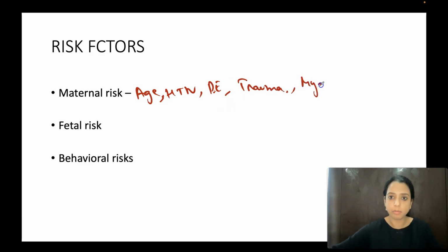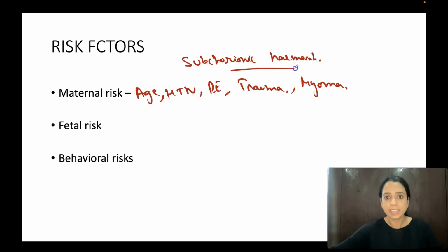If the patient has myoma, or some patients tend to have subchorionic hemorrhage. You will find this as a normal finding; many times on ultrasound, small subchorionic hemorrhages do occur. As such, they are not worrisome, but they carry a future risk of abruption.